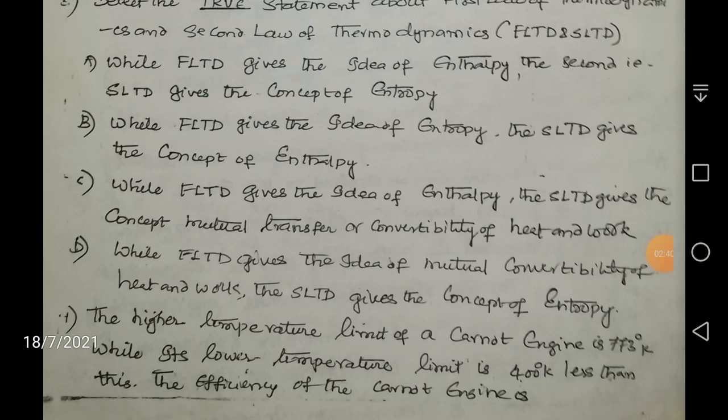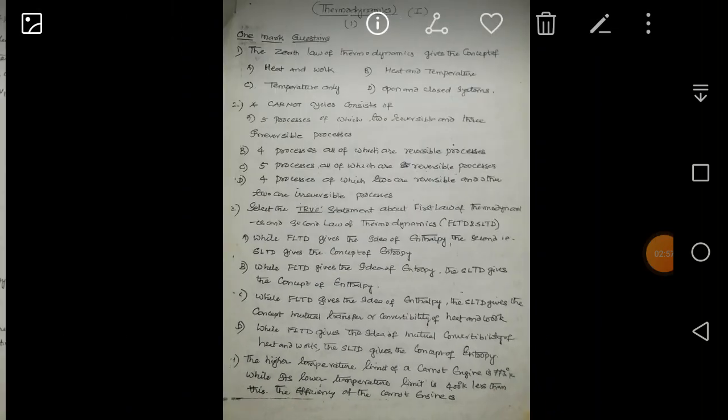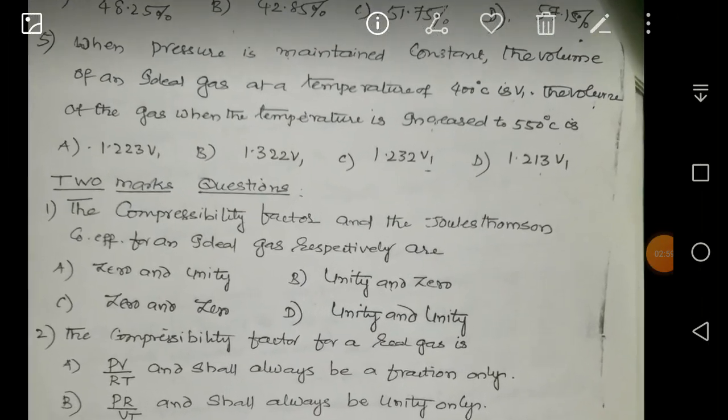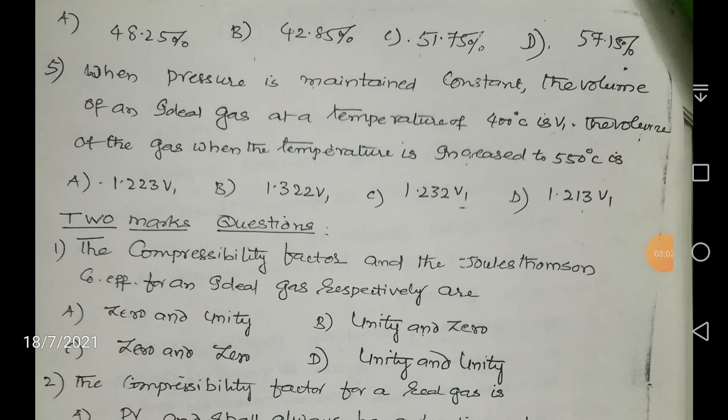Next question: the higher temperature limit of a Carnot engine is 773 Kelvin. Here the temperature is directly given in Kelvin. While its lower temperature limit is 400 Kelvin less than this, what is the efficiency of the Carnot engine? Which of them is the correct answer? Is it 48.25%, or is it 42.85%, or is it 51.75%, or is it 57.15%?